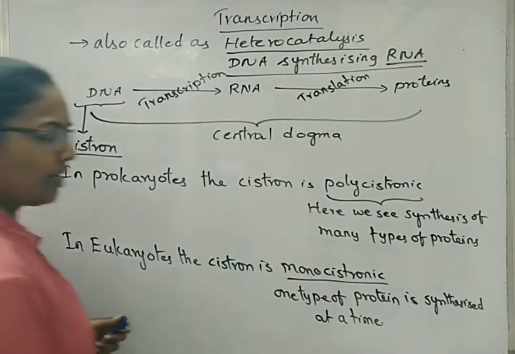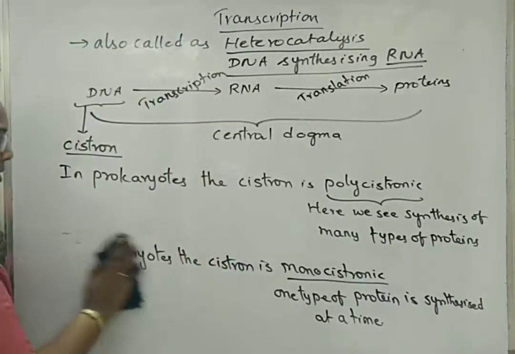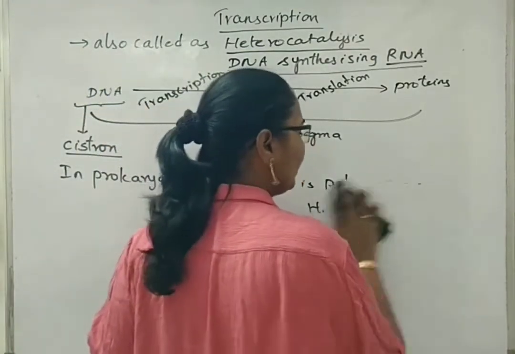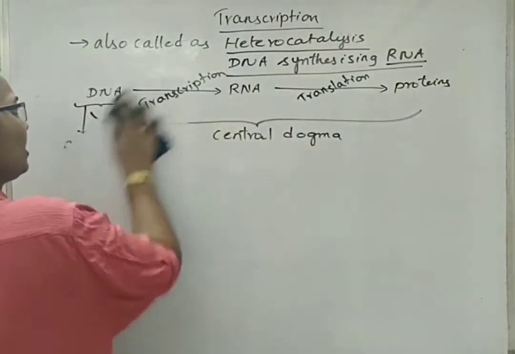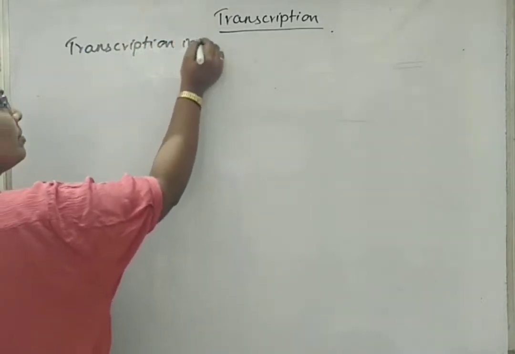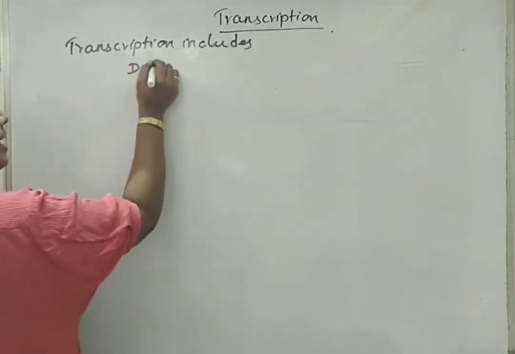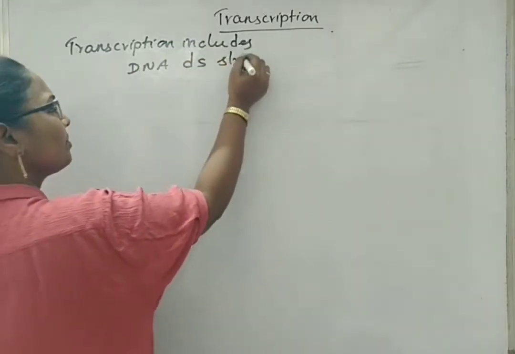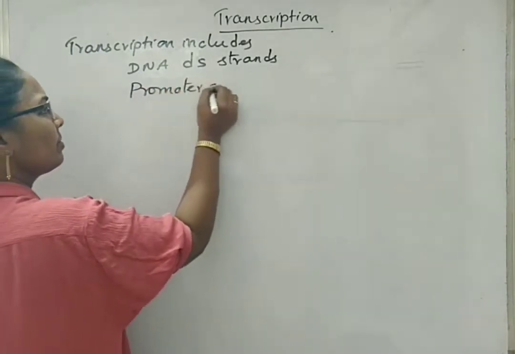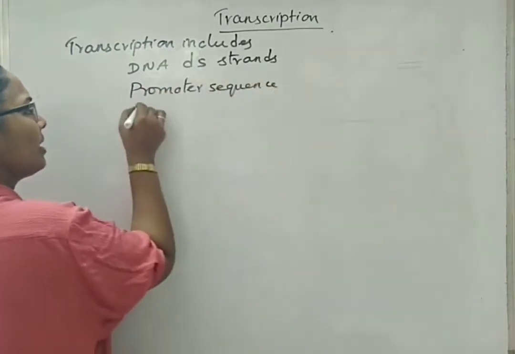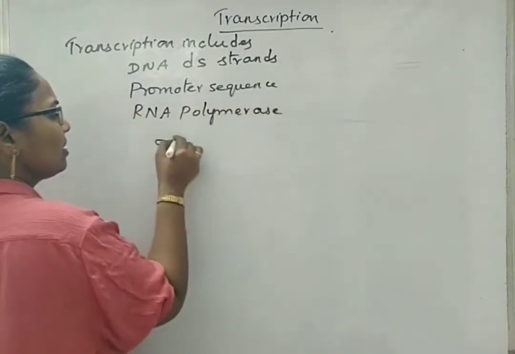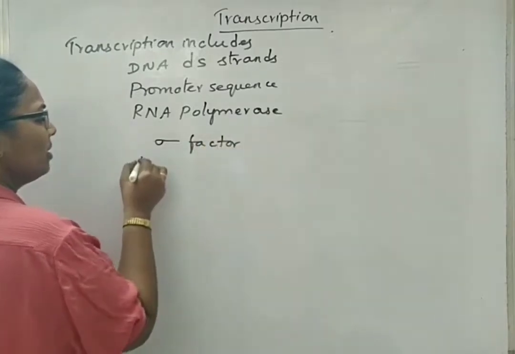This total transcription process includes the involvement of DNA and different types of enzymes and different types of DNA sequences or gene sequences. Transcription includes DNA double strands, next promoter sequence, next RNA polymerase, sigma factor, rho factor.